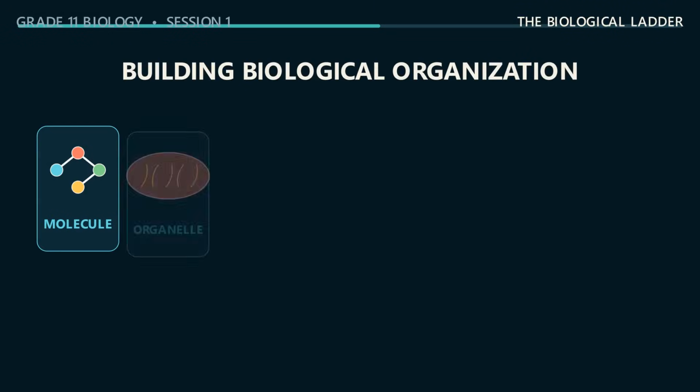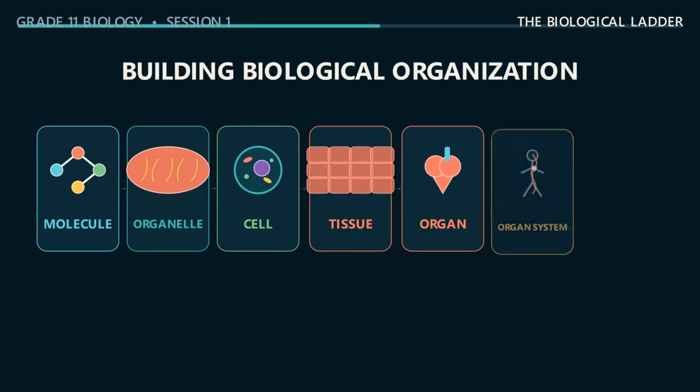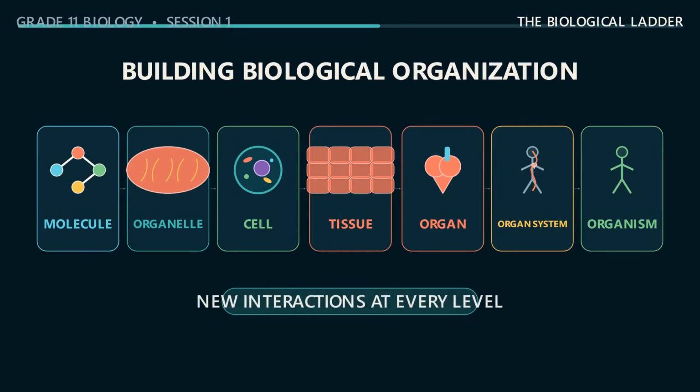Biology works across nested levels. Atoms join into molecules. Large biological molecules help build organelles, and organelles function inside cells. Similar cells can form tissues. Tissues build organs, organs cooperate in organ systems, and organ systems sustain an organism. Each arrow represents new interactions, not merely larger size. Organization is what connects one level to the next.